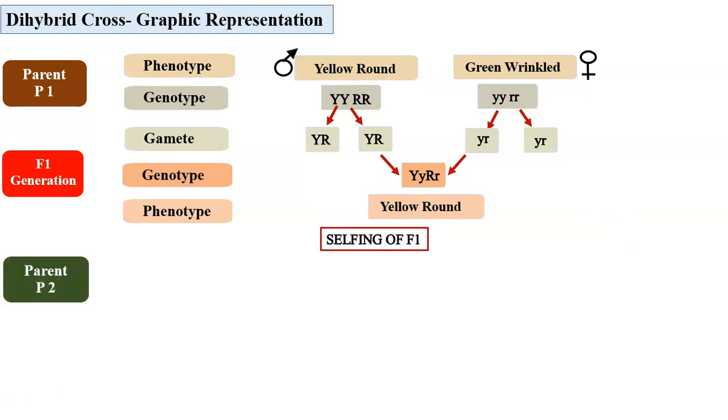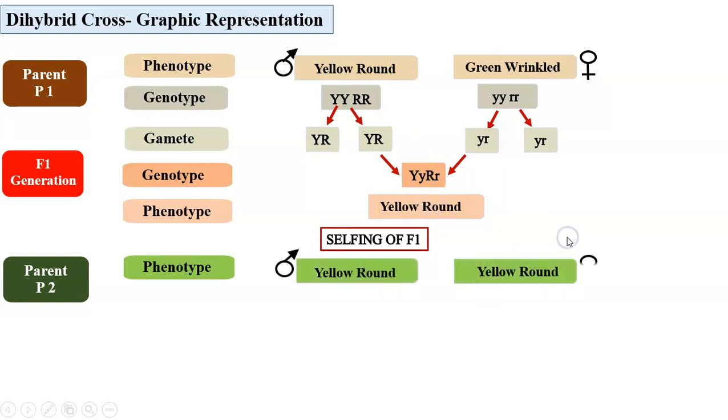Now selfing. So same flower of this plant, we are carrying out self-pollination. So we are repeating. The yellow round will be the genetic combination of the male reproductive part, and same combination will be of the female reproductive part.